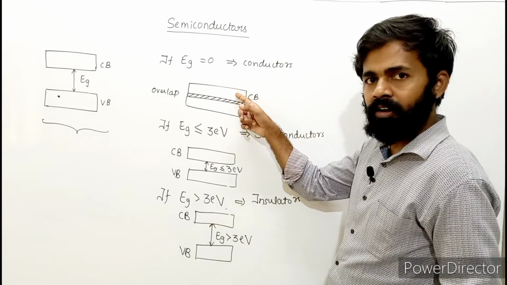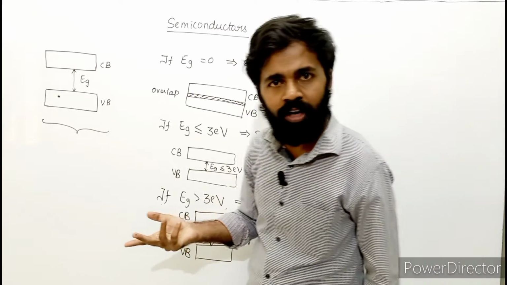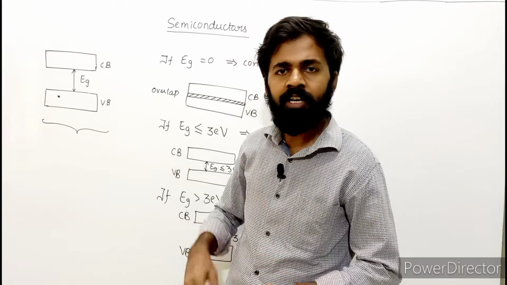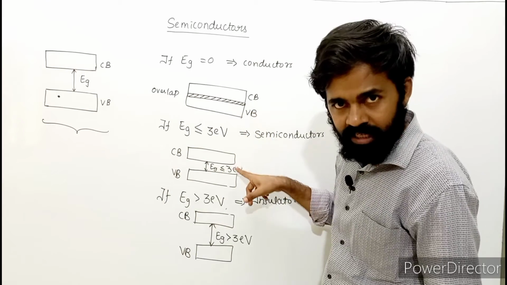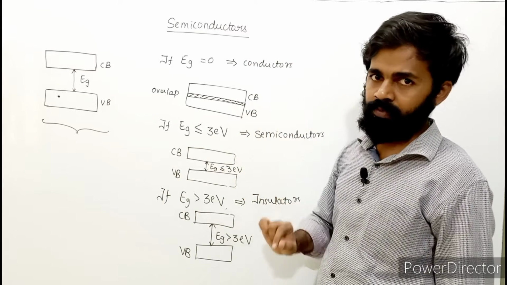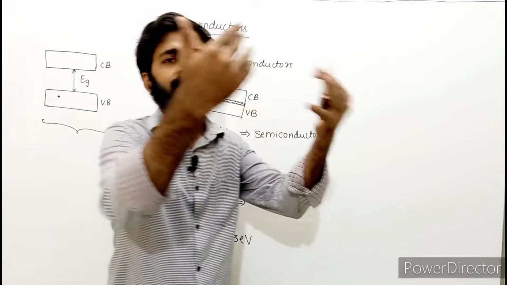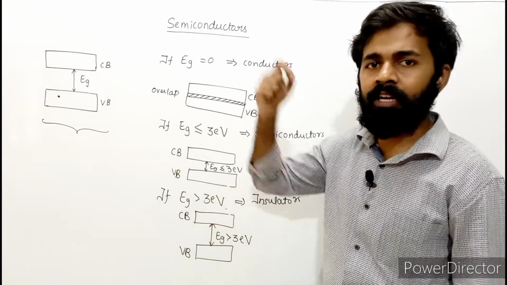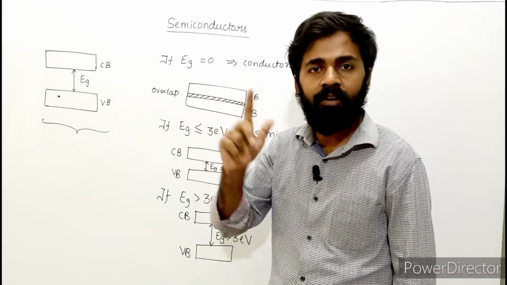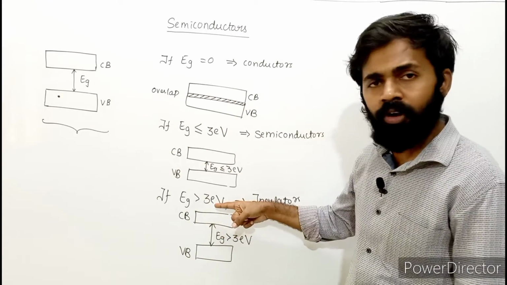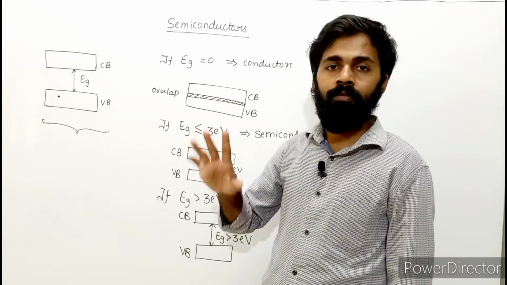In case of conductors, what happens? Energy gap is zero. Both conduction band and valence band are overlapping. You need not supply any energy. Already electrons are free. They are ready to flow. But in case of semiconductor, there is an energy gap, but a very small energy gap. If you supply a little amount of energy, electrons will jump from valence band to conduction band, and then they start conducting. But in case of insulators, conduction of electricity is very difficult. Why? Because we need to supply more energy for the electrons to jump from valence band to conduction band.